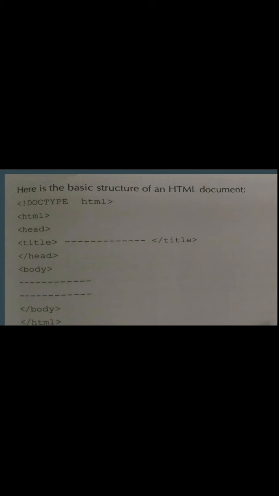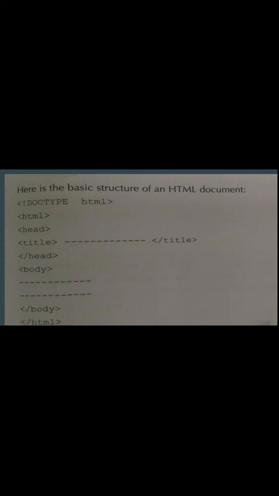Now we will be discussing each and every tag definition. Exclamation sign, doctype HTML. This element is the starting element in the HTML document and specifies the type of the document. That means what type of document you are writing. It tells that, which is why it is written doctype HTML. As we are writing HTML, so doctype HTML. HTML elements. Why do we have to write this after this?